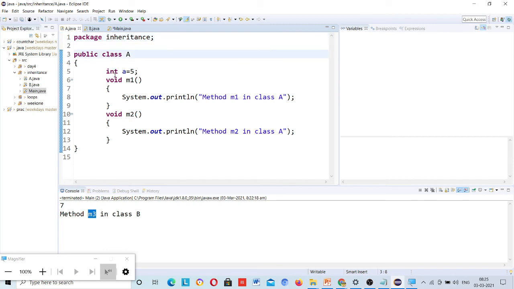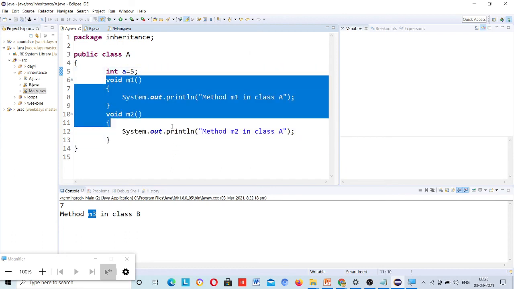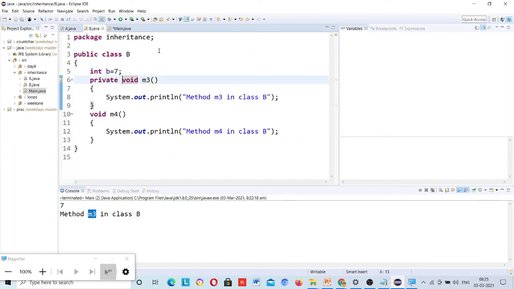Now I want all these methods and variables, means properties and behaviors, should be present in class B. Then I will just inherit this class. Use this. And in Java inheritance is possible through extends keyword. Now class A is the parent and class B is the child. Is it correct?